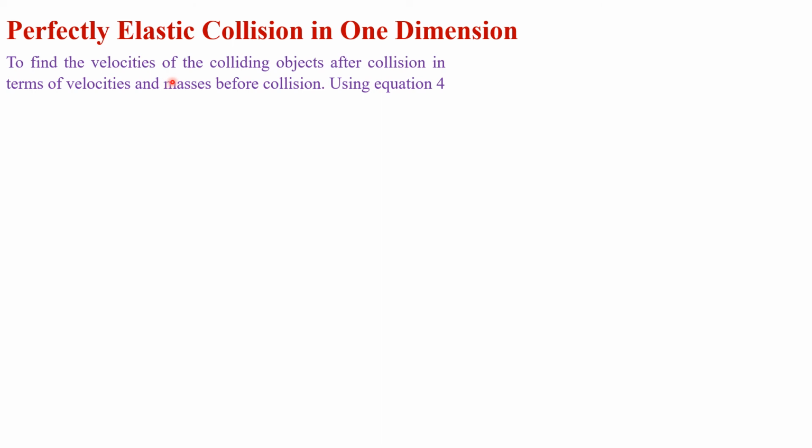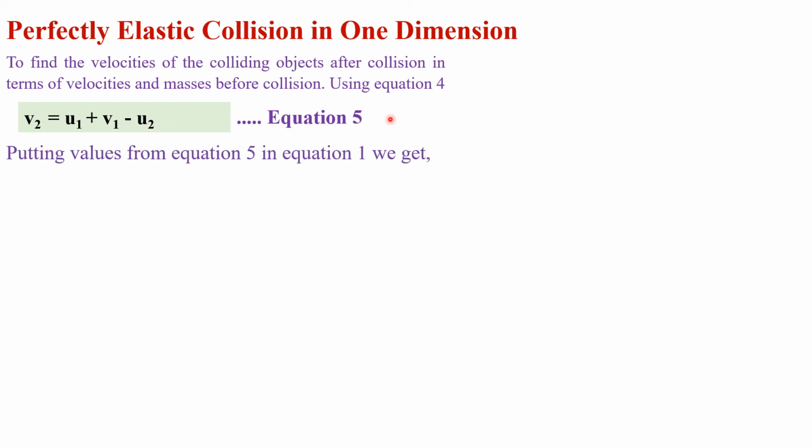To find the velocities of the colliding objects after collision in terms of velocities and masses before collision, we can use equation number 4. We know that the final velocity of object 1 after collision is v1 and the final velocity of object 2 after collision is v2, and we can calculate v1 and v2 in terms of initial velocities u1 and u2 and masses m1 and m2. We can rearrange equation number 4 and we get v2 is equal to u1 plus v1 minus u2. Let's say it equation number 5.